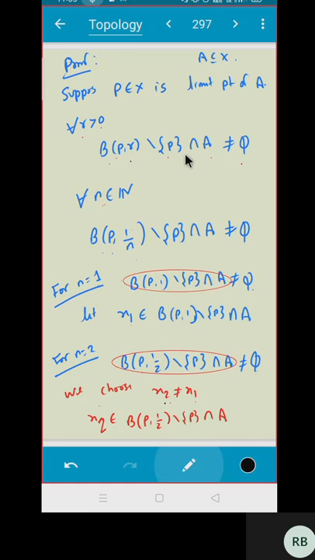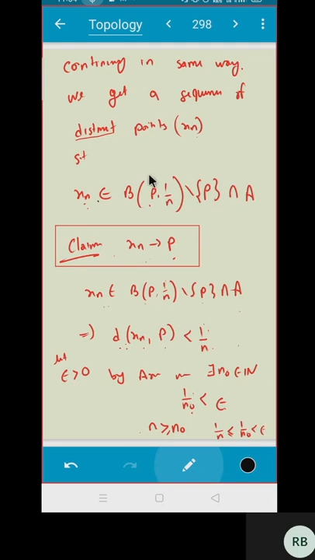I will have B(P, r) intersection A is non-empty. Then B(P, 1/n) intersection A is non-empty. Then I choose my x1 which is in B(P, 1) intersection A. I choose x2 which is in B(P, 1/2) intersection A. I don't care whether x2 is equal to x1 or not. I don't care at all. I just have to choose x2. So x2 will be in B(P, 1/2) intersection A, x3 is in B(P, 1/3) intersection A, and so on. So I will have xn which is in B(P, 1/n) intersection A.